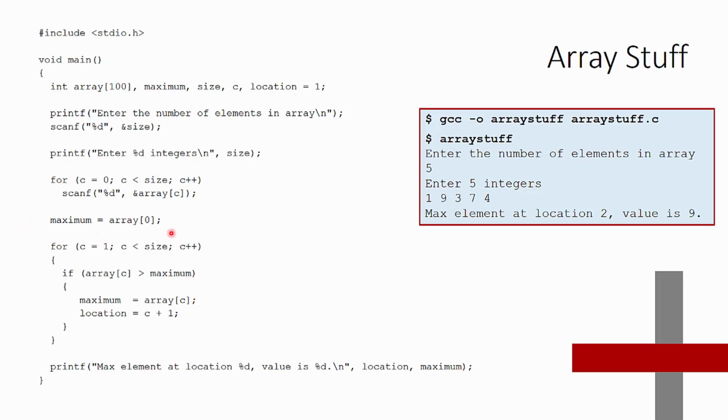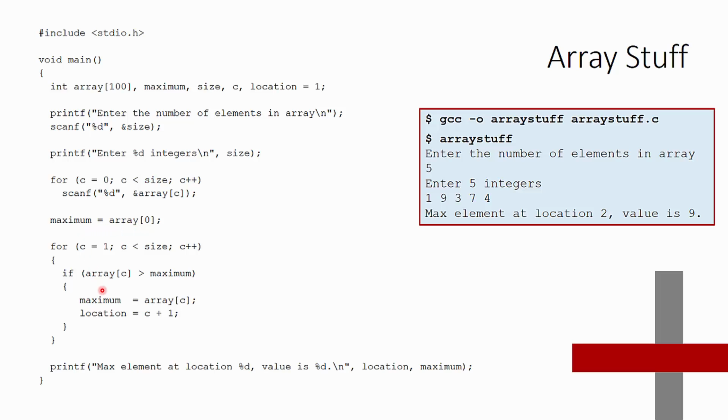Then we will start our search here for the largest element, and we're going to assume, let's just start because we have to start somewhere. Our base case is going to be that the maximum, again maximum is an integer, let's say that our maximum integer is at array position 0. So index 0, the first position, let's just say that's the biggest one, and then we'll move on from there. This particular for loop then increments through all of the array, starting at index 1, which is the second position in the array. And that's done because we've already stored the first one, so we can start testing from then on.